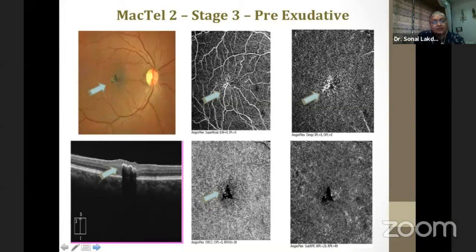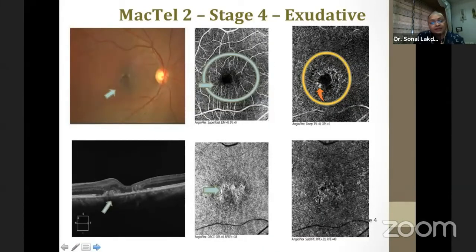As we go to stage 4, we realize that in some of these patients on fundus evaluation, around the RPE plaque, we see a small foveal cyst, which can at times mimic a lamellar macular hole. On OCT, we see hyperintensities all through the RPE layer as the vessels migrate towards the RPE. And now in OCTA, we see that multiple abnormal vessels are migrating all around and merging with the choriocapillaris.